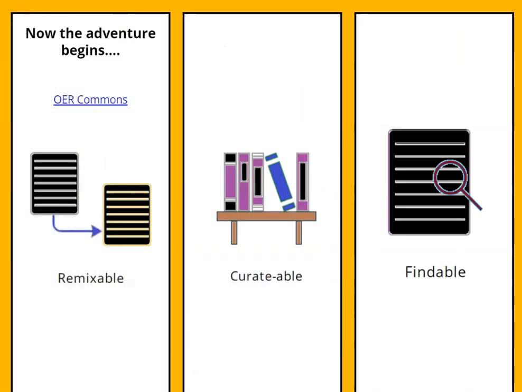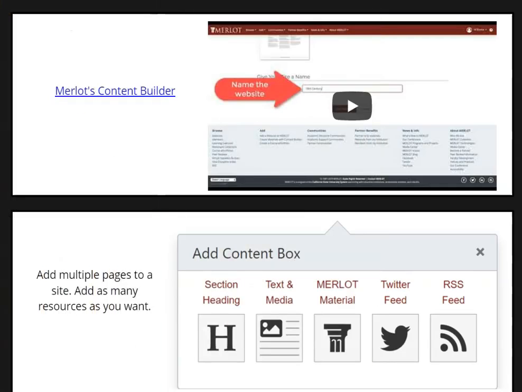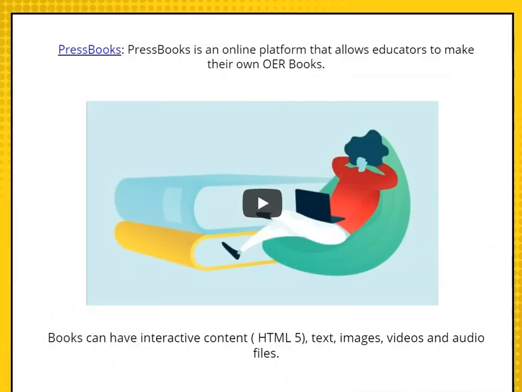After that, our faculty were really curious about how they can make their own OER sources. So we introduced them to 3 online resources that they could use to create OERs. One was OER Commons, the other one was Marlowe's Content Builder, and the last one was Pressbooks. Our faculty engaged with all 3 to see which one they preferred and which one they liked to use for their particular project.